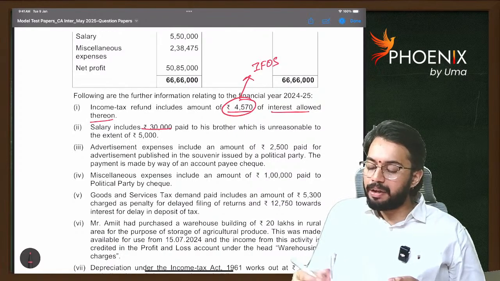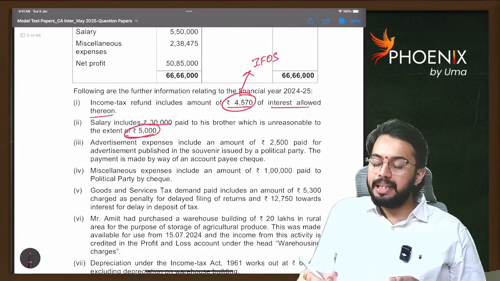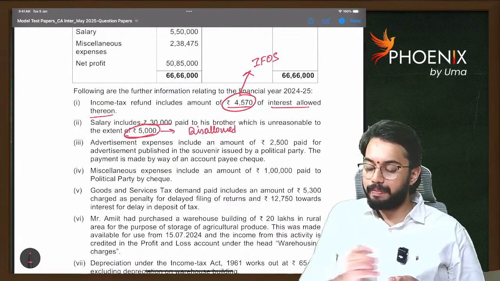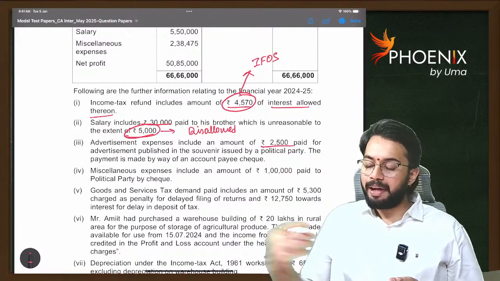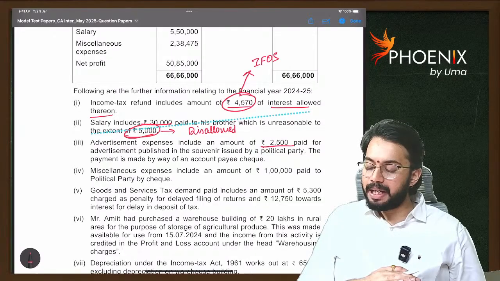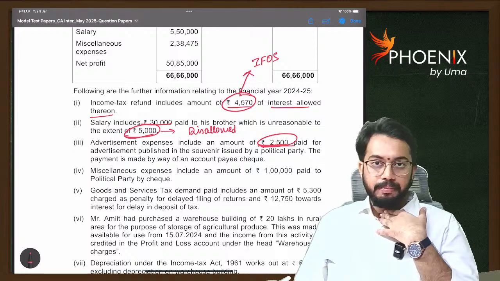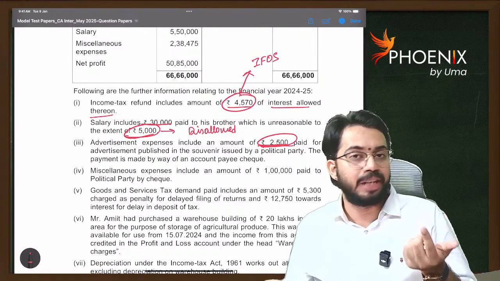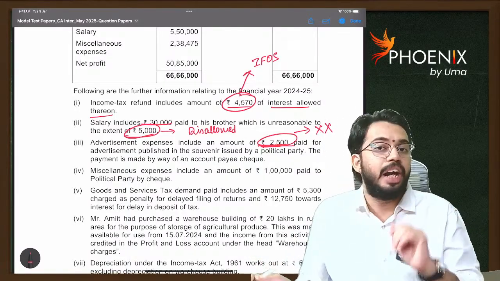Salary includes 30,000 paid to his brother, which is unreasonable to the extent of 5,000. See, this is excess salary paid, that is not allowed as deduction. Excess salary will be disallowed. Next, advertisement expenses include an amount of 2,500 paid for advertisement published in the souvenir issued by a political party. The payment is made by account payee cheque. See, if any advertisement is given in a political party calendar or journal, that advertisement expenditure is not a business expenditure, that is not allowed as deduction. Are you able to understand?